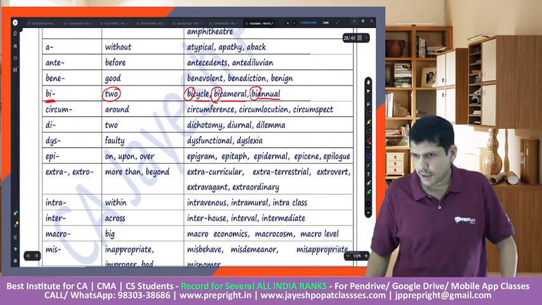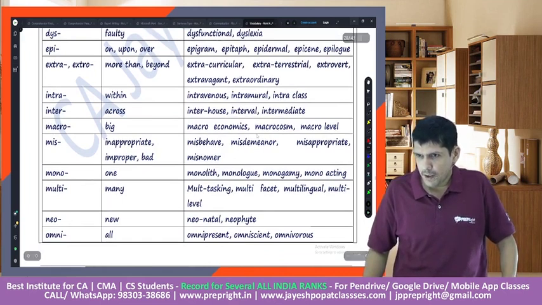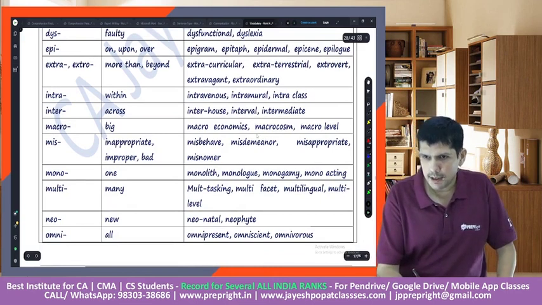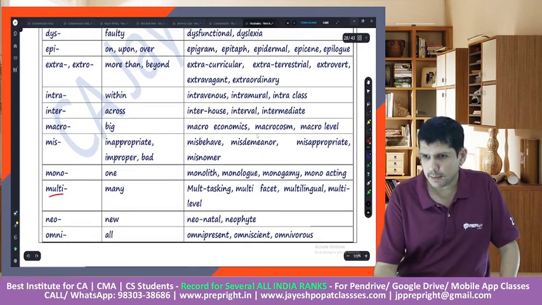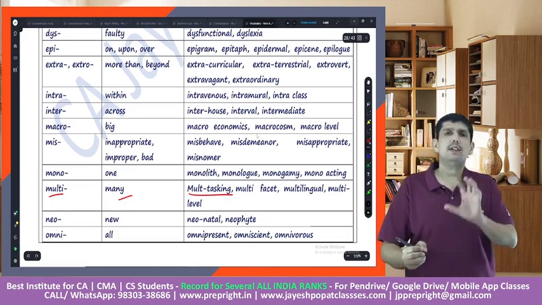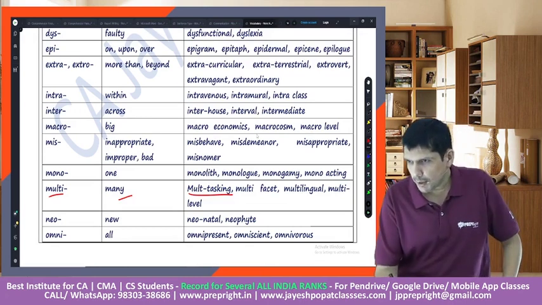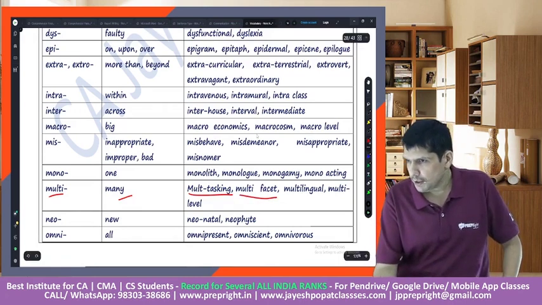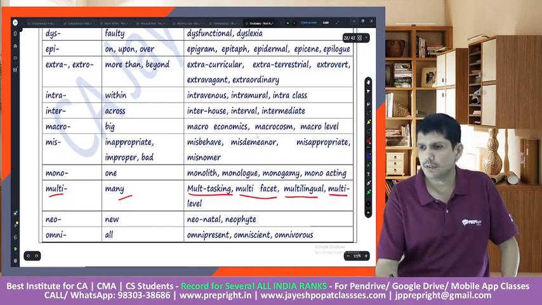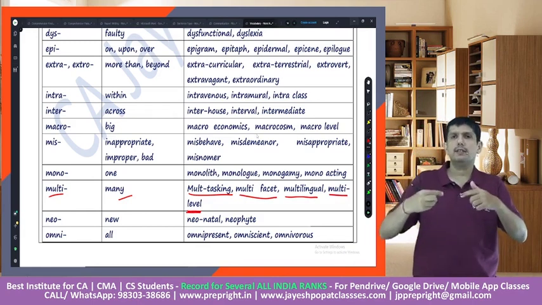Then let's have a look at some more common words. For example, multi. Multi would mean many. So maybe multitasking, right? In front of the word task, you could use it as multitasking. Multifaceted, multilingual means knows many languages, right? To the word level, you add multi, multilevel means many levels, right?